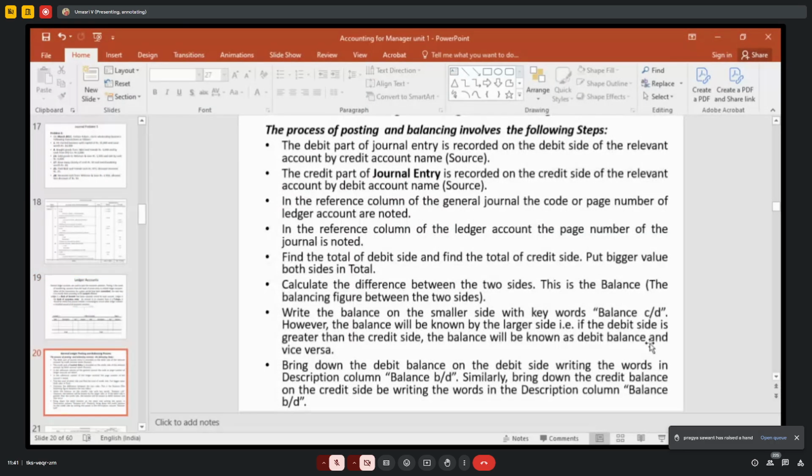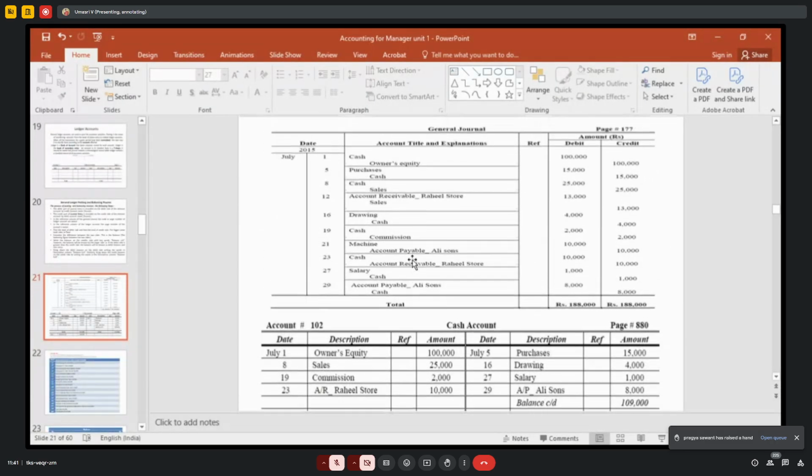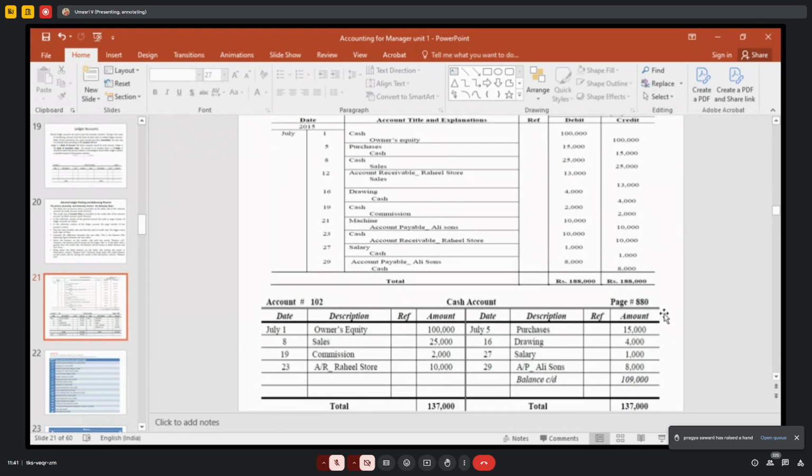Say for an example, let us see here. This is the journal. Like the cash account we are preparing here. Wherever you have written cash, you have to bring it to the debit. If you are making cash debit now, on the cash account debit side, you have to write owner's equity 1 lakh. That is the cash receipt side, the inflow side. Debit side is cash comes in. Credit side, cash goes out. That is debit and credit.